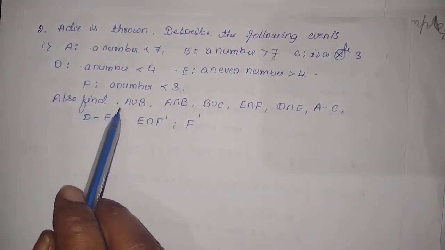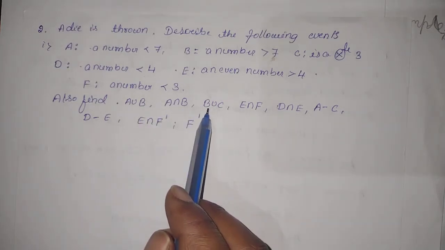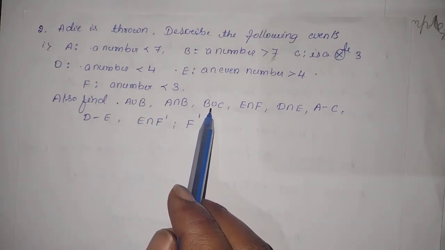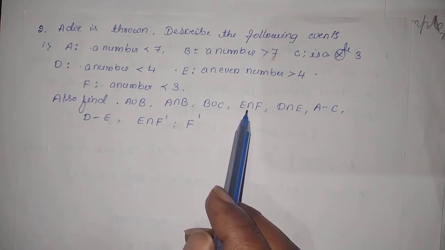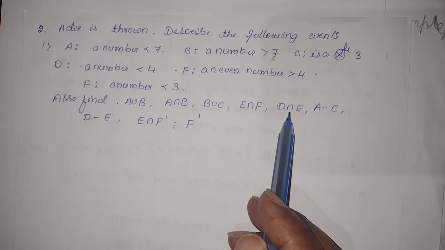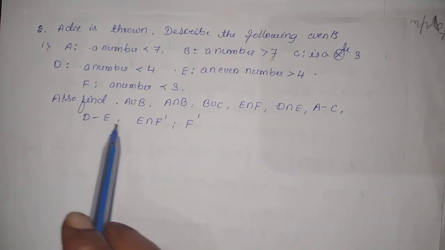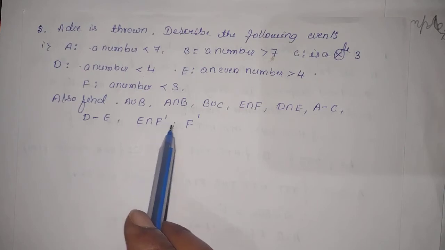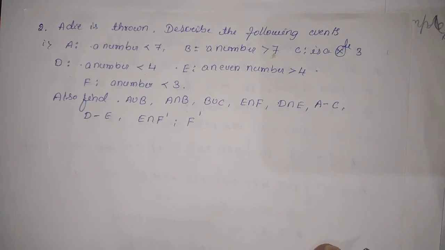Also find A union B, A intersection B, B union C, D intersection E intersection F, D intersection E, A minus C, D minus E, E intersection F dash and F dash. We should find out all these problems.